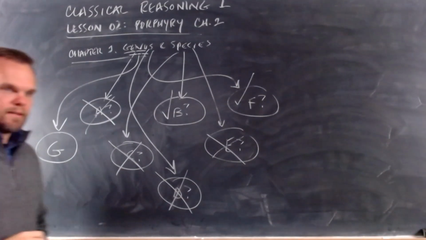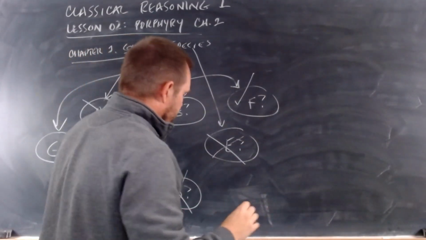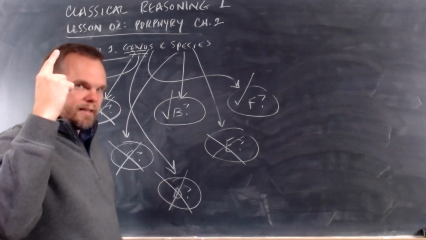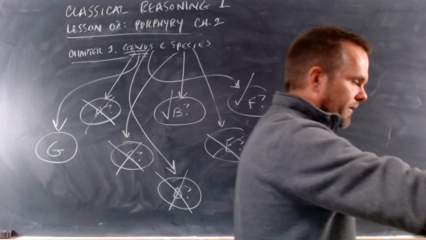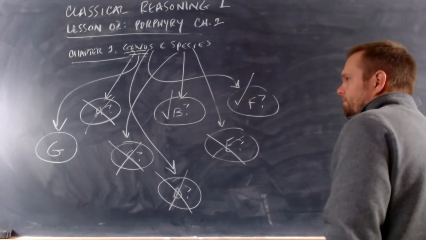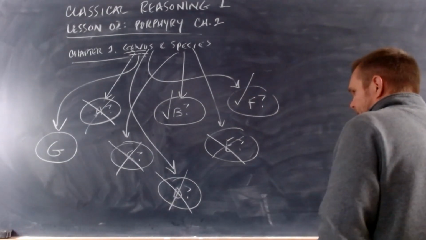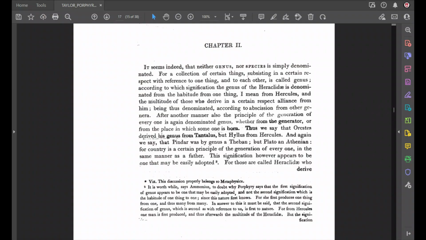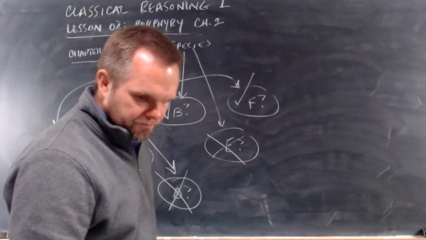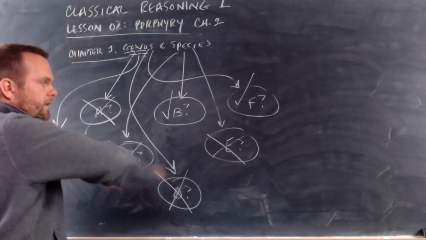It takes away the confusion and allows us to put this idea to this word, and once we learn that, after that, whenever we see that word, we understand what it means. Okay, so in that first sentence, when he says, neither genus nor species is simply denominated, he means the names genus and species are used in different ways.